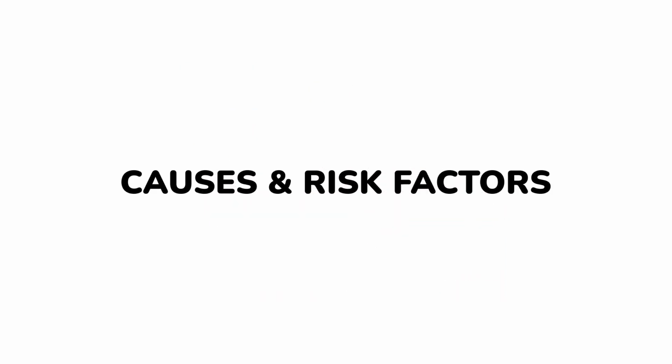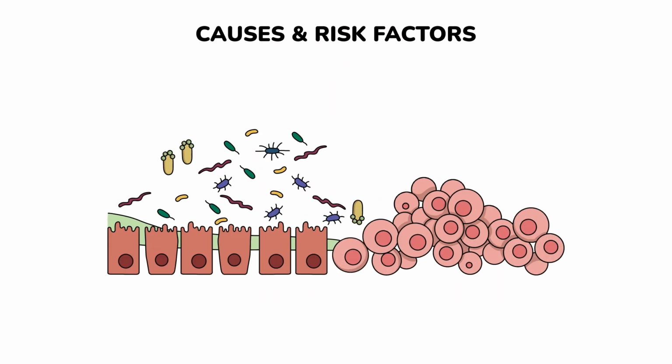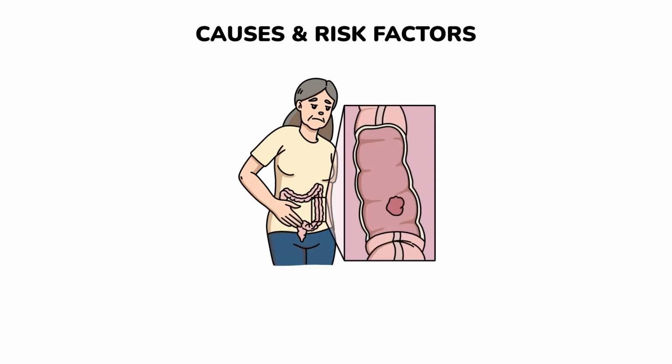Causes and risk factors. The most common scenario for colorectal cancer development is when epithelial cells undergo a series of genetic or epigenetic changes that enable them to be hyperproliferative, to grow fast and spread far. The cancer begins with a tiny benign adenoma in the colorectal segment of the intestine. Over the next 10 to 15 years, chronic inflammation can lead to cellular damage and adenomas through microsatellite instability in 20% of cases, or chromosomal instability in 80% of cases.